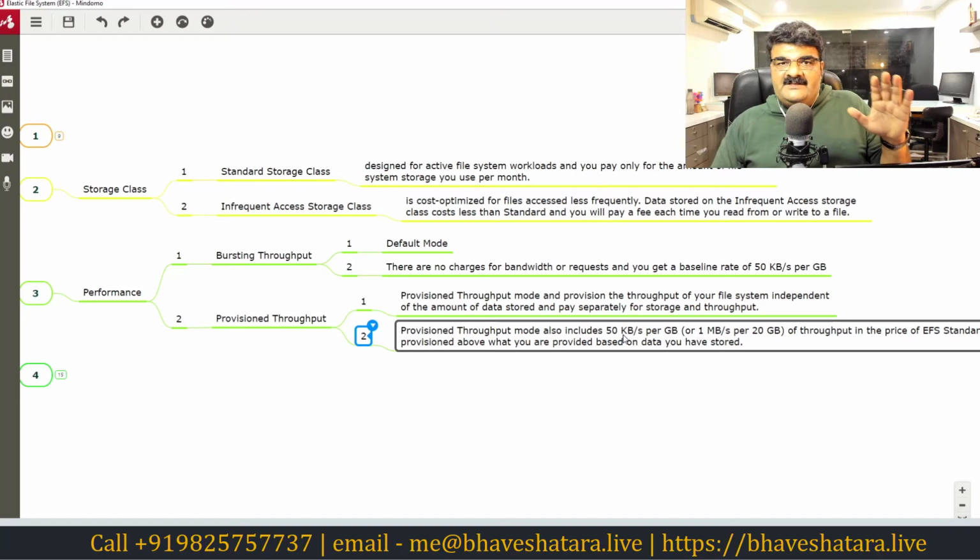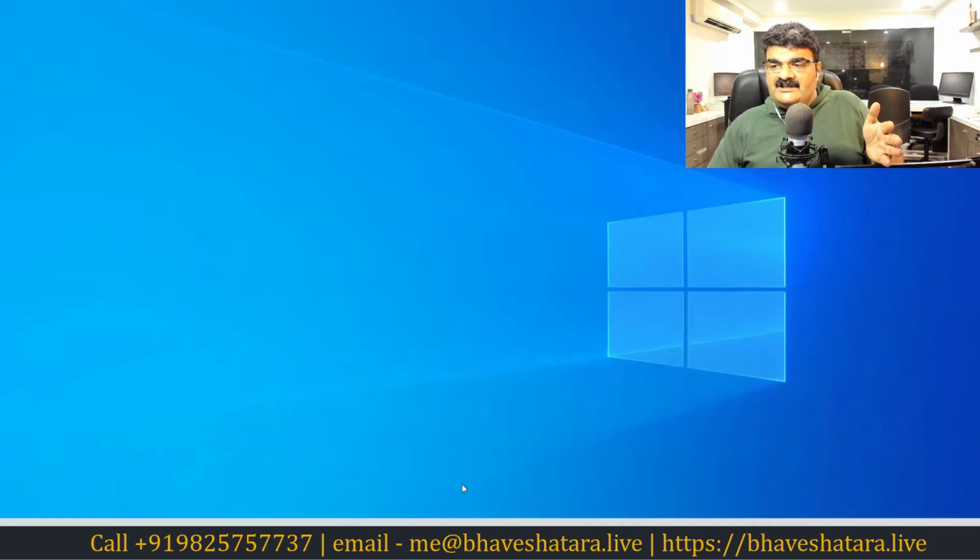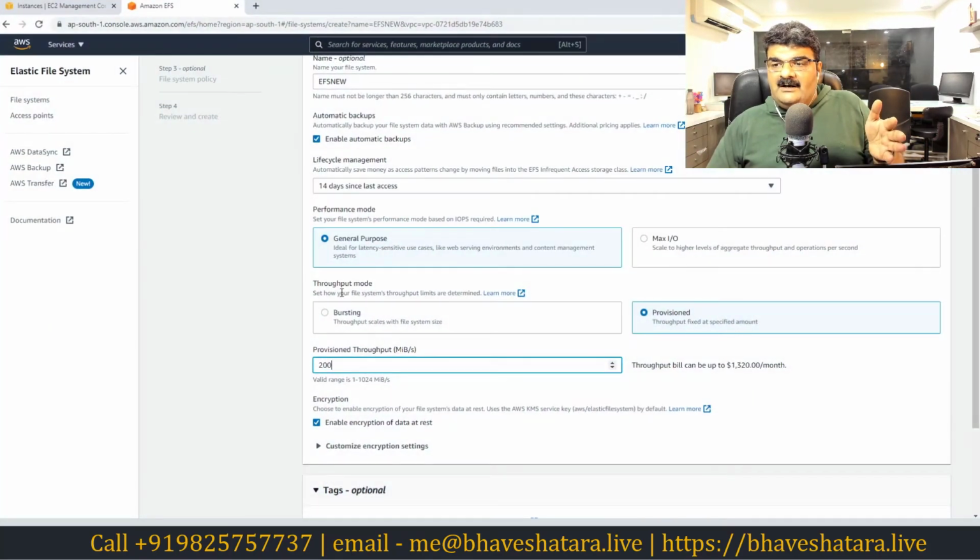Up to 50 kbps you do not need to pay anything, because even though you have this throughput mode, after 50 kbps whatever you utilize, then in this case you have to pay for it. So this is how it works.